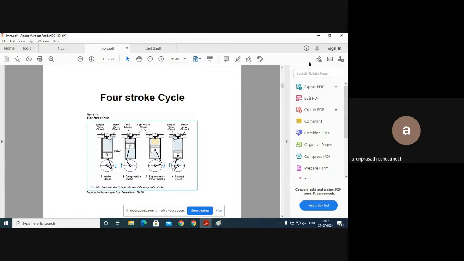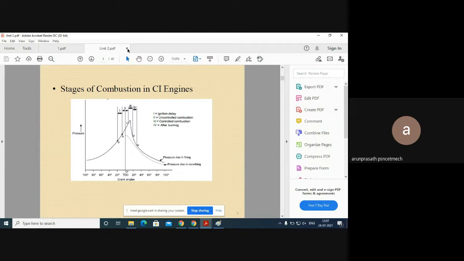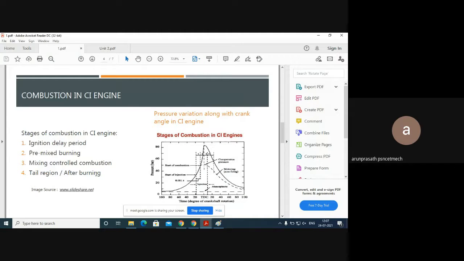These are our basic introduction to the engine blocks that we normally have. So now, guys, our topic is stages of combustion in the ignition engine. There are four stages. The first stage is the ignition delay period. The second stage is pre-mixed burning. The third stage is mixed controlled combustion. The fourth stage is after-burning or tail phase.